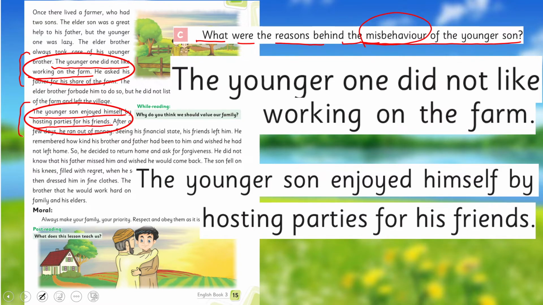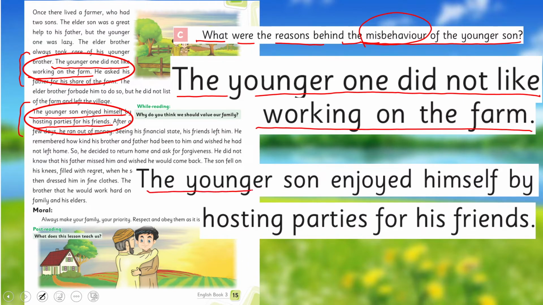Instead of enjoy, you will write he wanted to enjoy. Okay. This was the reason. He wanted to enjoy himself by hosting parties for his friends. All right. So these were 2 reasons he left his home.